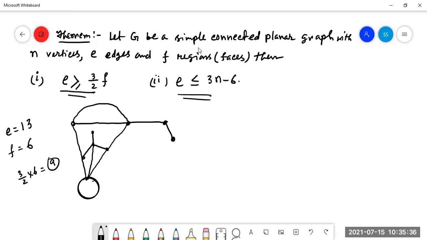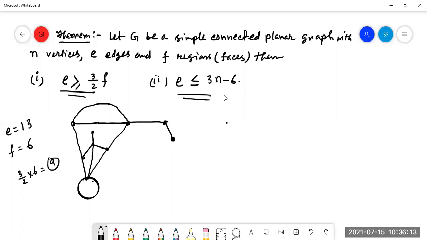Look at the first line of the theorem. Let G be a simple connected graph. This graph is not a simple graph. There is a loop as well as parallel edges. So for this graph, the formula is not applicable. Even though it is given the same thing, for this kind of graph the given two formulas are not applicable. Graph must be simple, graph must be connected, right?